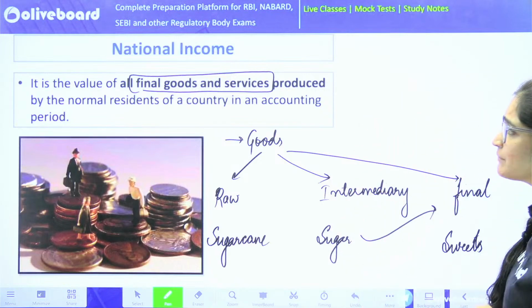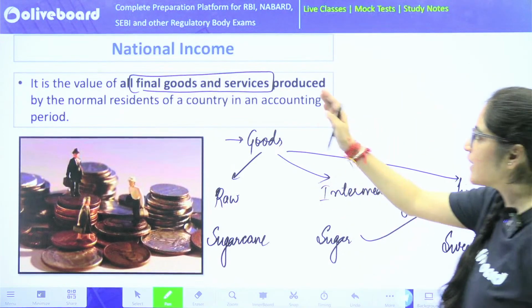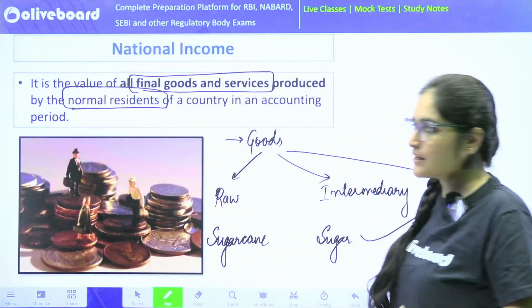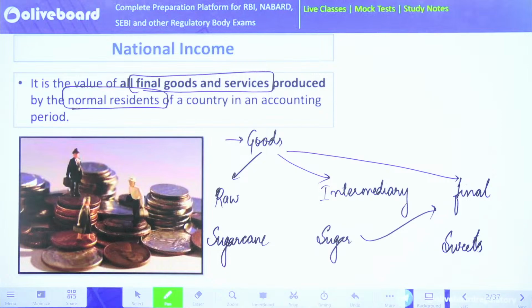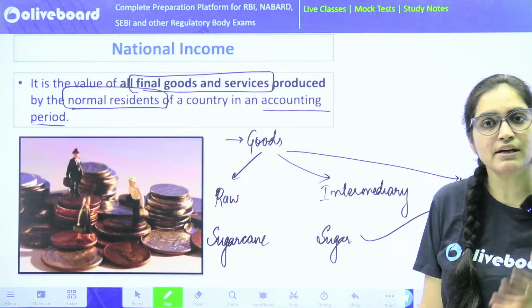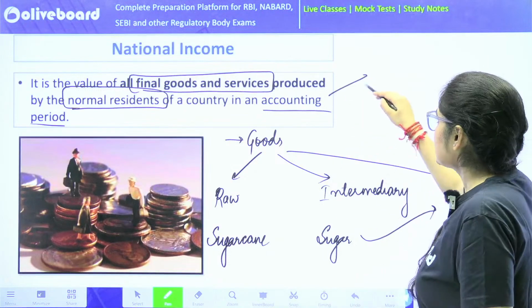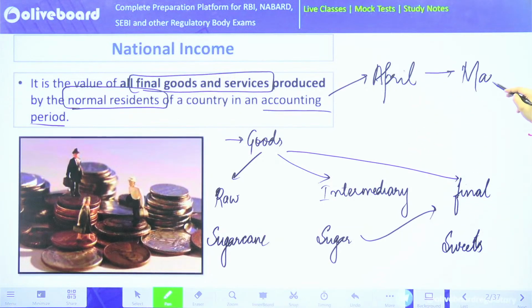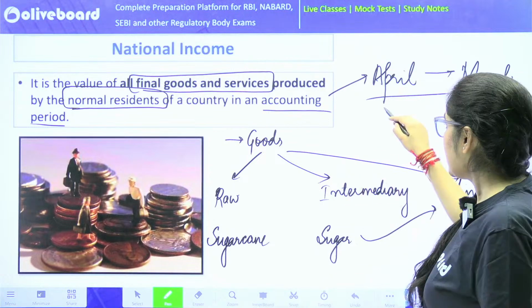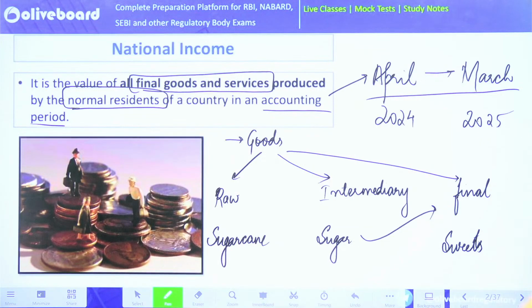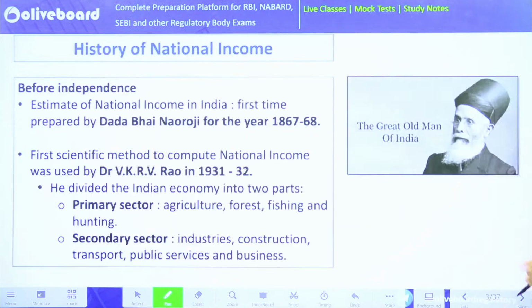So in national income accounting, I'll only take into account the final goods and services that are produced by the normal residents, that is, the residents living in India, in an accounting period. So what is an accounting period? The accounting period for India starts in April of any year and goes till March of the next year. That is, for this very year, April 2024 was when the financial year started, and it will run till March 2025. So that's how we calculate our national income.